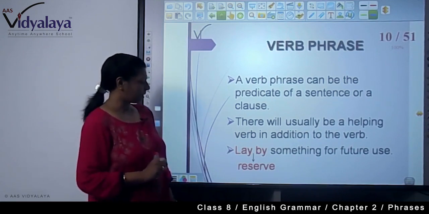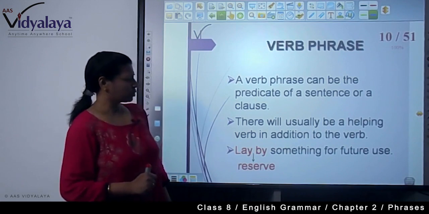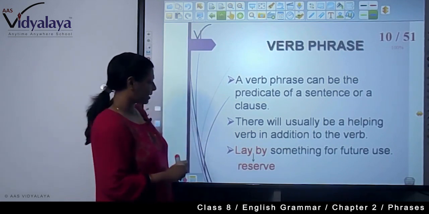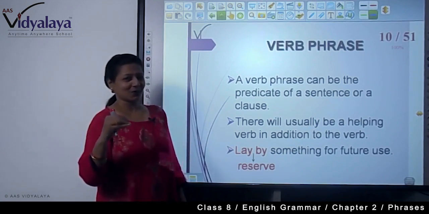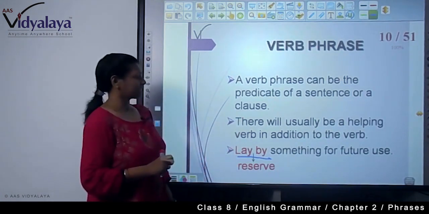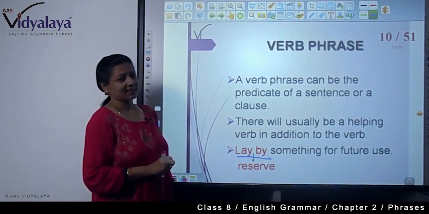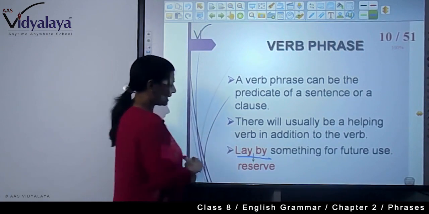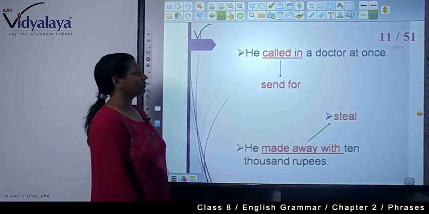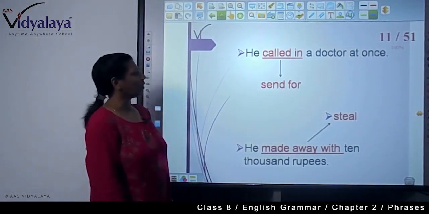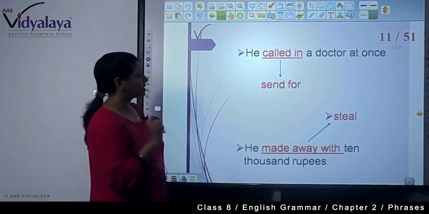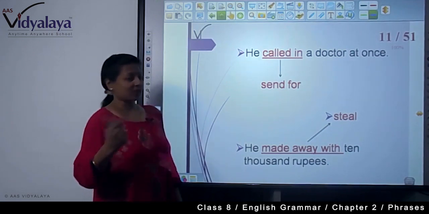Then there is an example, reserve something for future use. So here we are seeing a phrasal verb also, lay by, it means reserve. See, lay by is a phrasal verb, and a verb phrase can be the predicate of a sentence and a clause. Now, he called in a doctor at once. So what did he say? He called in a doctor at once. So called in, what is the meaning of that? Sent for. These are phrasal verbs.